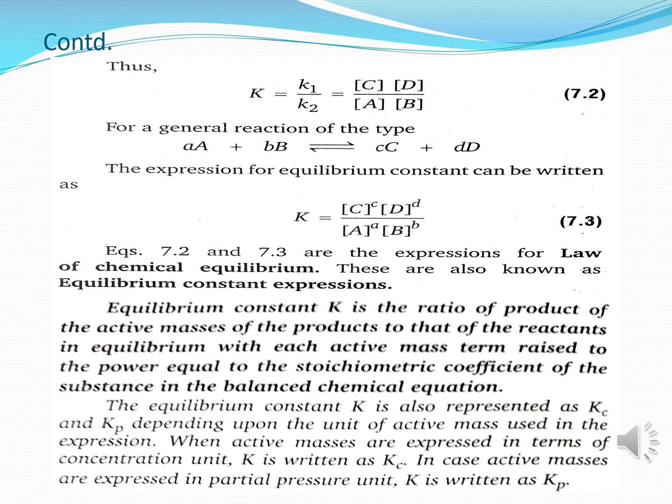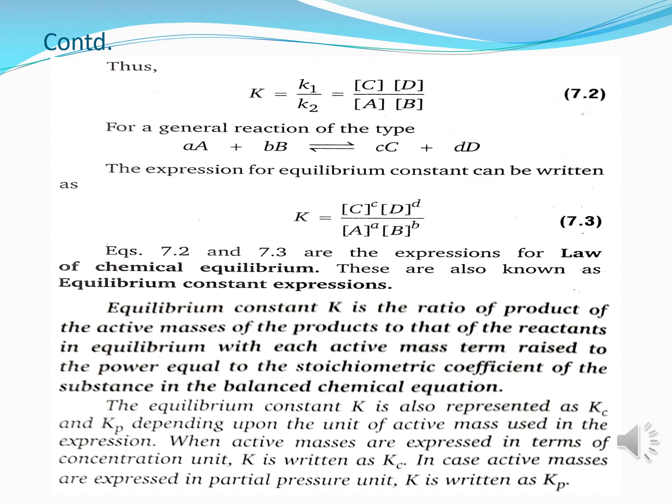Now for a general reaction where a molecules of A react with b molecules of B reversibly to give c molecules of C and d molecules of D, the expression for equilibrium constant can be written as K is equal to [C]^c [D]^d upon [A]^a [B]^b.